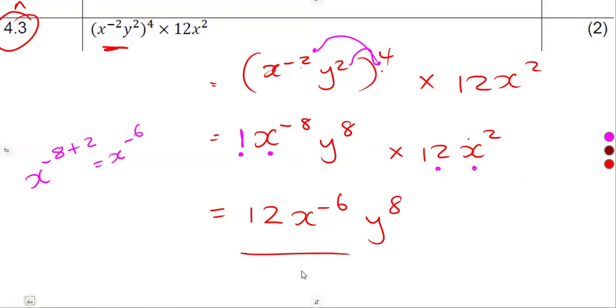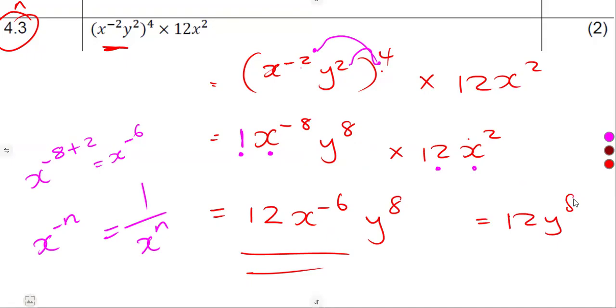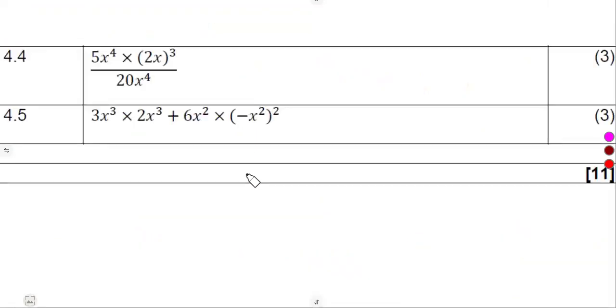We can even get rid of the negative exponent. Remember, x to the exponent of negative n is the same as 1 over x to the exponent of n. So this one, we can get rid of that. So it can be written as 12 y to the exponent of 8 over, because it is having a negative, it will be written in the denominator, x to the exponent of 6. So you can have it this way, you can leave it like that. It is still okay. 4.4 we are given laws of exponents again.